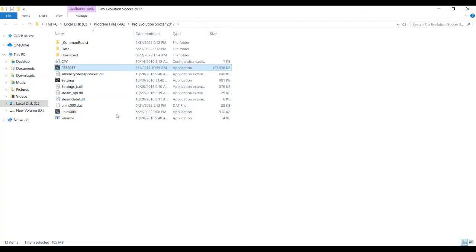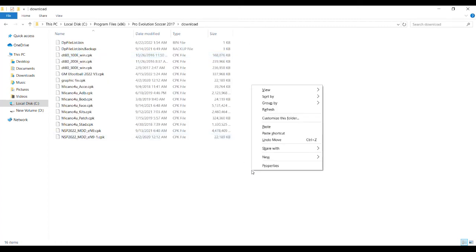Now don't paste what you copied here. Now open the download folder inside the game. Now paste it here. I've done it already, that's the reason why I'm not doing it. I don't want to paste it, but I'm giving you the procedure. You paste it here. If it asks you to replace or whatever, you paste it here.